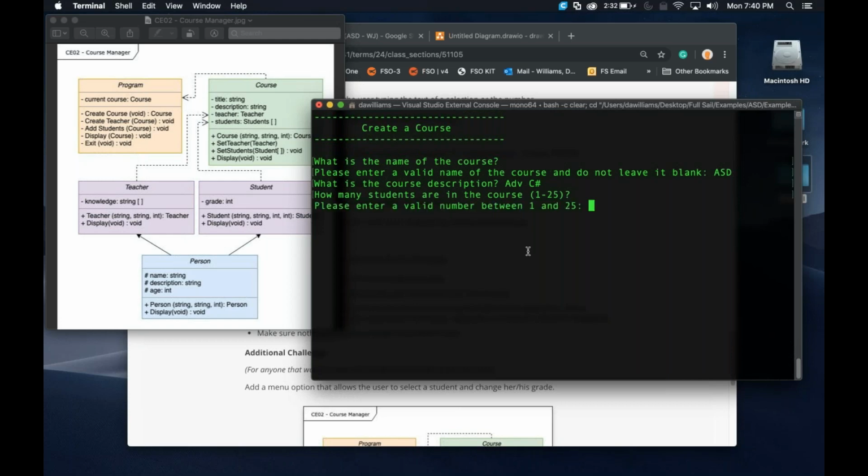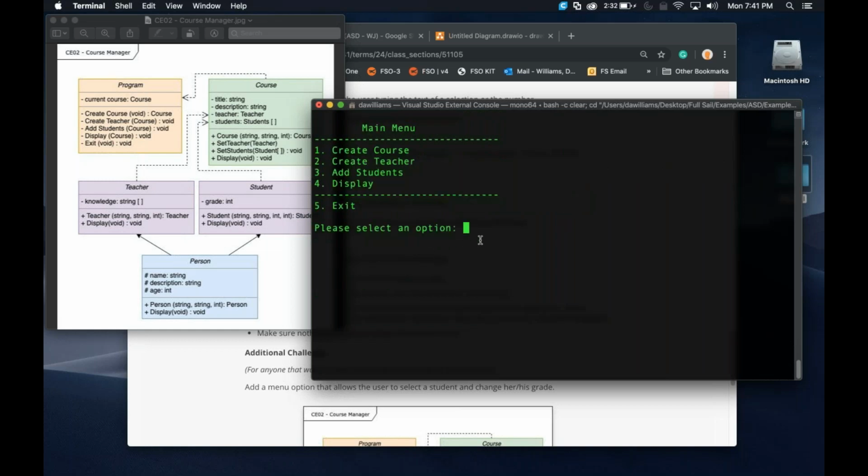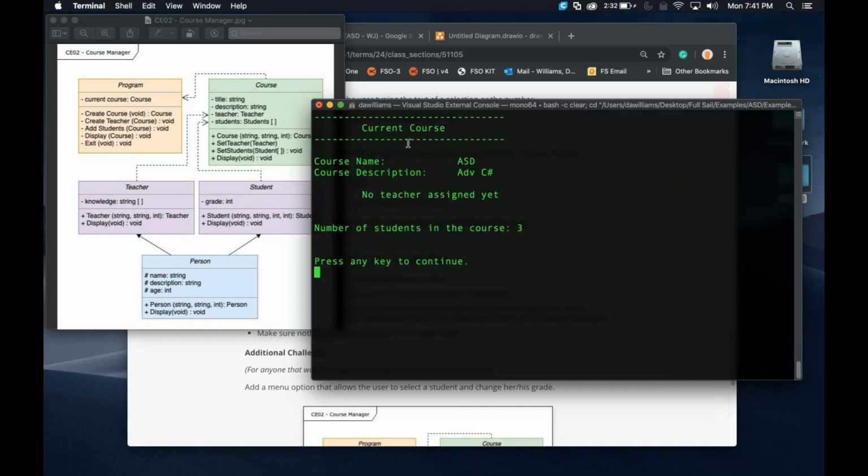You can only have 1 to 25 students because this student made up those rules. But at Full Sail, we can only have 25 students per course, so that kind of makes sense. So he's limiting that and validating against it. If I type in 42, it'll give me that error and say, hey, you can only do 1 to 25. Okay, so let's do 3 students. New course created, and ASD has been created. We're good. So now what happens if I try to display it? Now it's going to give me the information that it has. It's going to say, here's the current course. I have the name, the description, I have no teacher, and I know the number of students. But do I know the students yet?